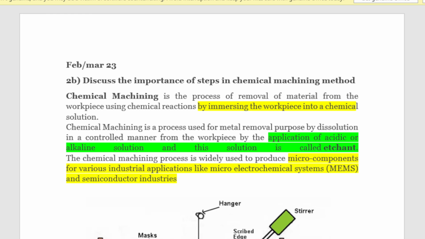So here there is one question which has been asked. Discuss the importance of steps in the chemical machining method. So along with these steps, we will understand the chemical machining process also. And this is a question which has been asked for the 10 marks. So let us start. So here in the chemical machining process, as the name itself suggests, chemical is used for the machining purpose.